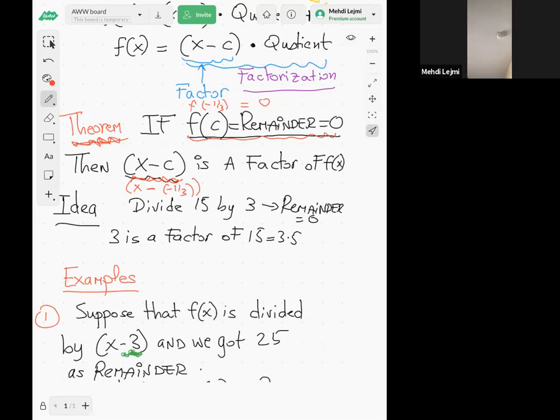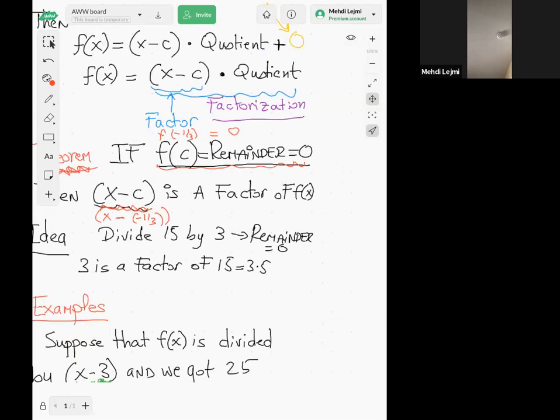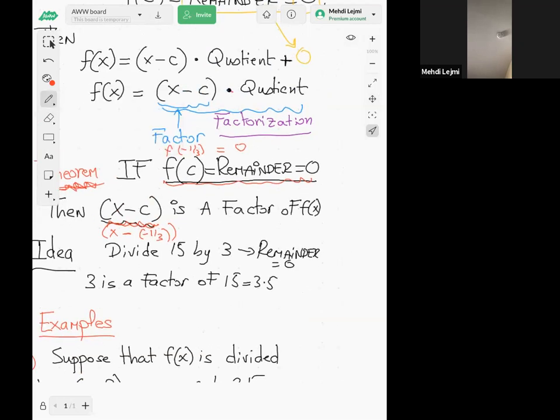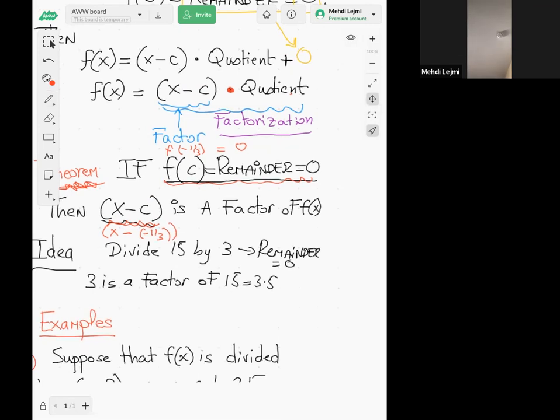And because it's a factor, you can write it like a product, and we know how to solve a product equal to 0: either the first term is 0 or the second term is 0, right?